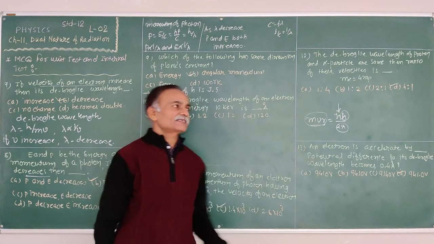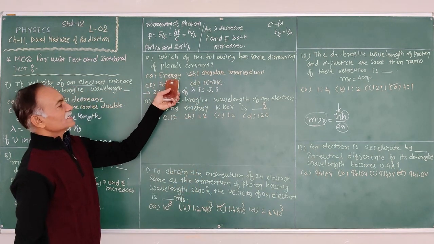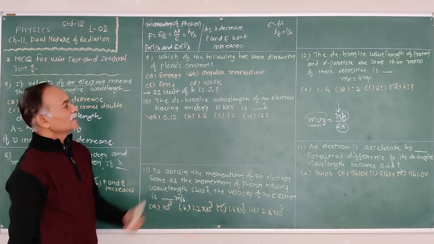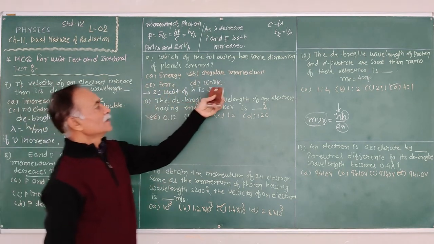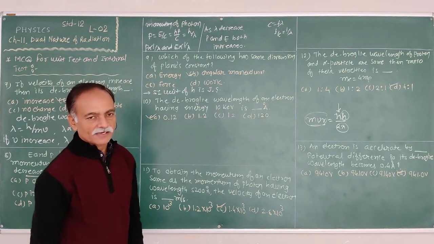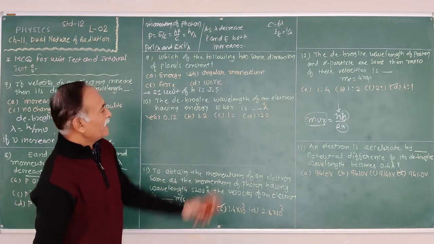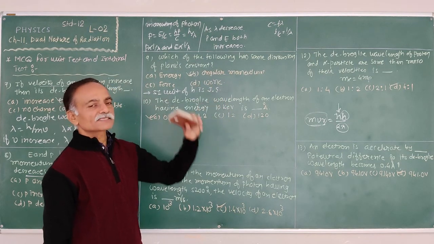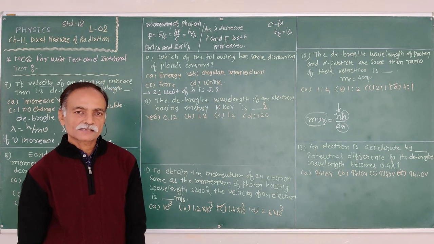One of our concepts is that we know the SI unit of energy is joule, and force is Newton. So this quantity has the SI unit joule into second. The remaining quantity, angular momentum, should have the dimension of Planck's constant.